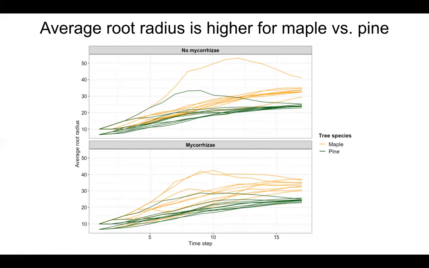This slide is a similar type of plot, but instead on the y-axis, we're plotting the average root radius of each type of tree across the model runs and across time. As we can see, the average root radius is higher for maple trees than it is for pine trees. And there is a little bit more variation in this parameter between the 10 model runs, which we thought was interesting.